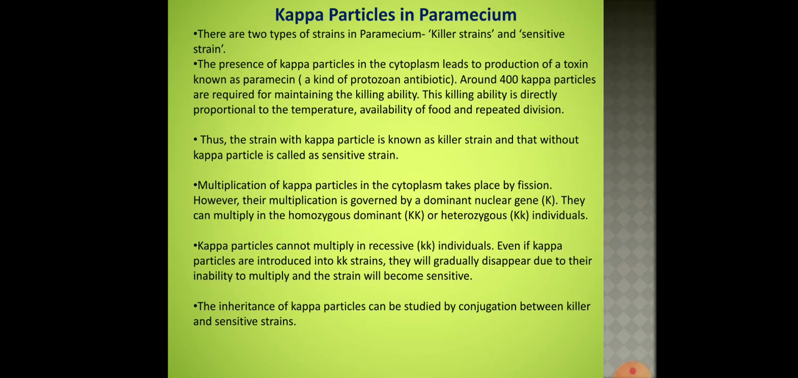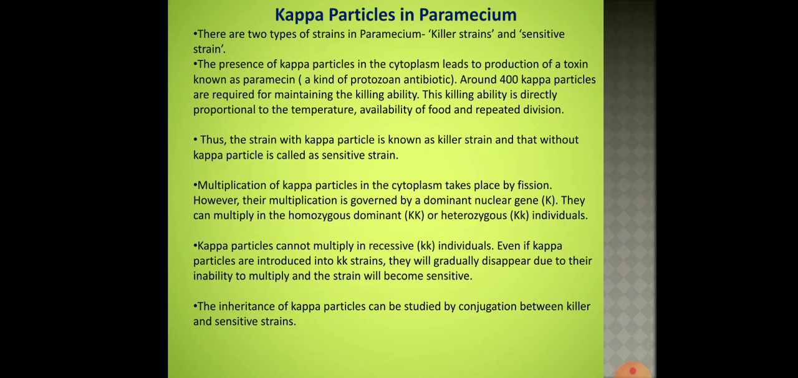Now how are these kappa particles formed in a paramecium, in a killer strain? Actually, these kappa particles are nothing but self-perpetuating bodies that are found in the cytoplasm, and they are governed by these plasma genes. And these plasma genes are responsible for the inheritance of kappa particles, and once they are formed, they keep on dividing repeatedly.